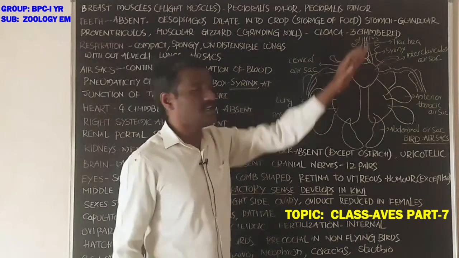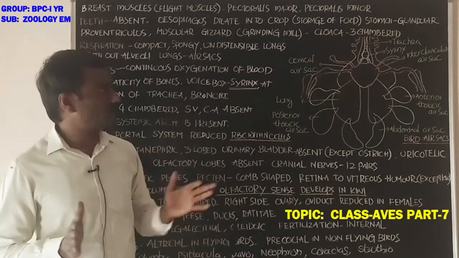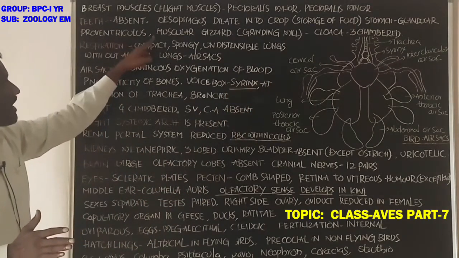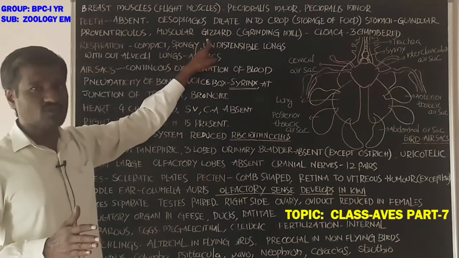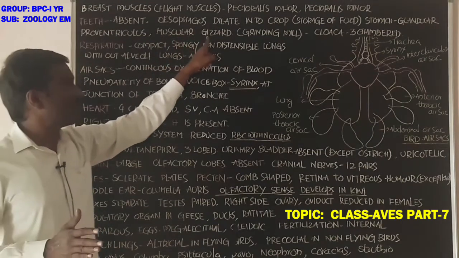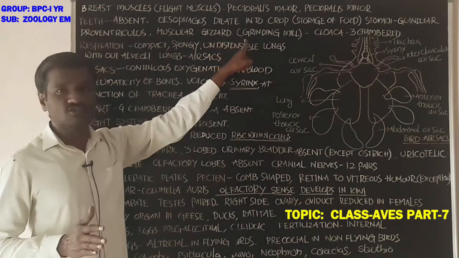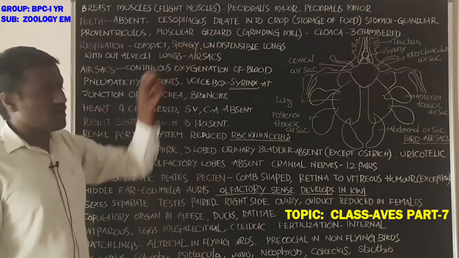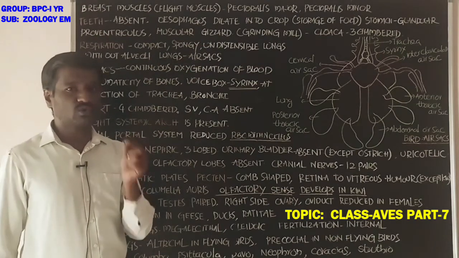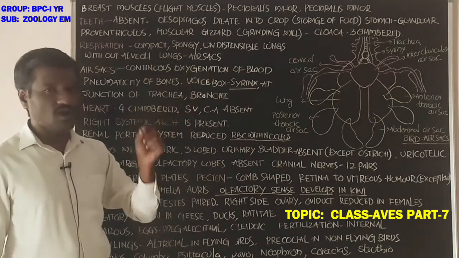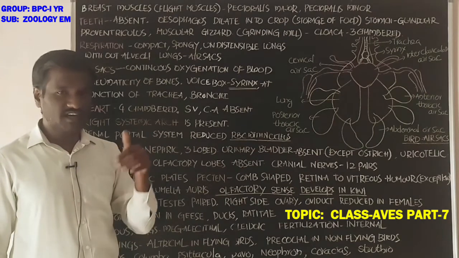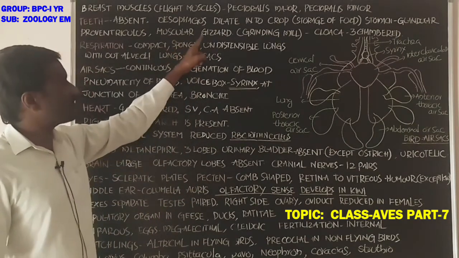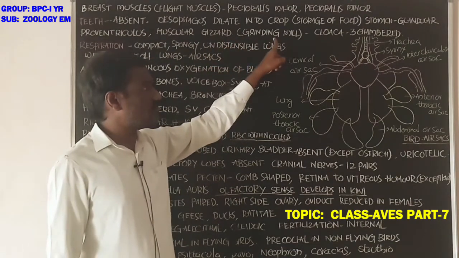Next, the stomach is differentiated into two types. One is the glandular ventriculus, and another one is the muscular gizzard. The muscular gizzard is also called the grinding mill. The glandular ventriculus secretes enzymes for digestion of the food particles. The muscular gizzard acts as a grinding mill.